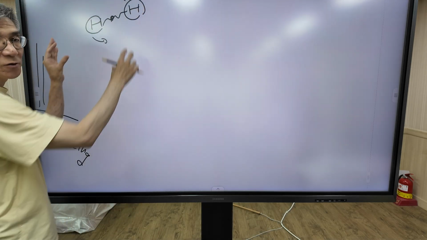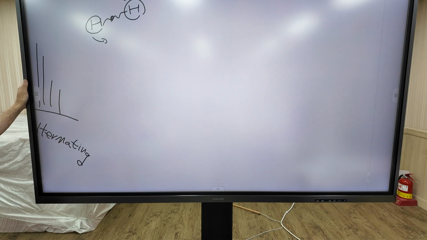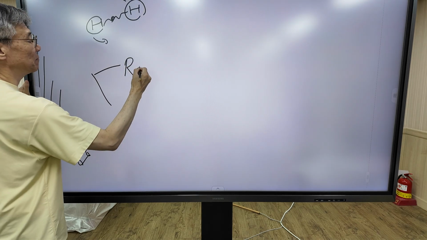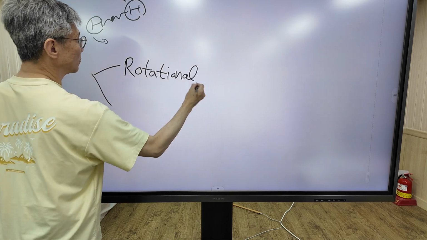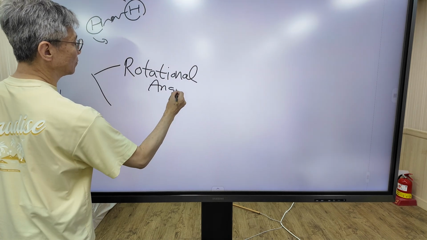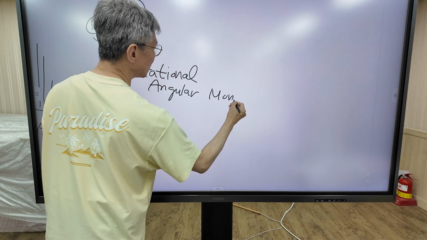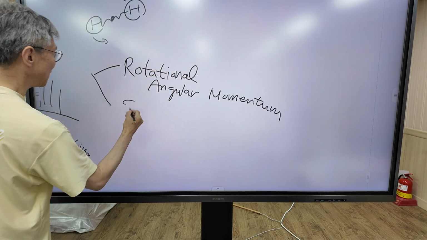The molecule consists of two hydrogen nuclei. The hydrogen nucleus has two angular momenta: rotational angular momentum and spin angular momentum.